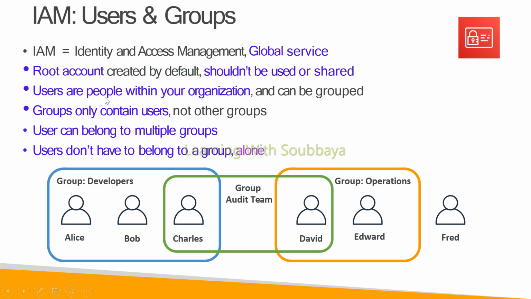Users are people within the organization. We can create users in IAM. If we have a large number of users available, we can make them into a group. That is called a group. A group contains users, but a group does not contain another group. So users are combined together and created as a group here. In a group we have multiple users, or we can also have an individual user.